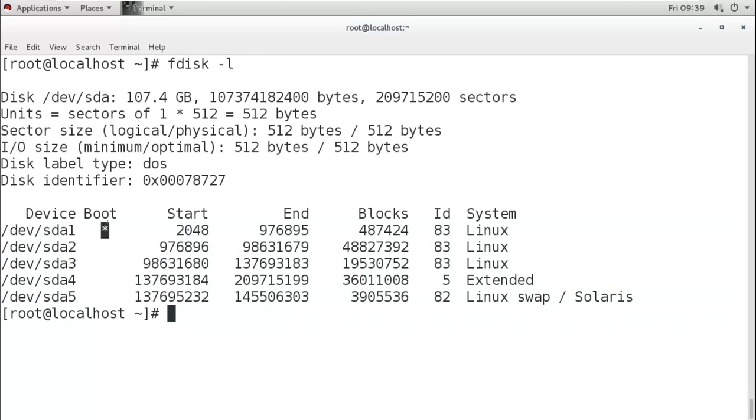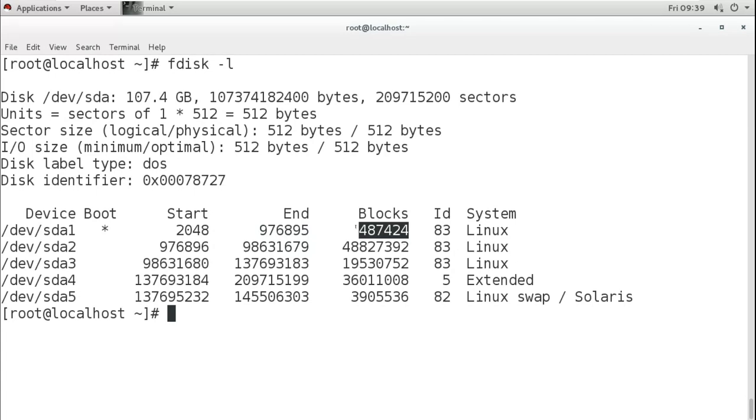Remember, the first partition will always be the boot partition. That means your system is booting from this partition. Then it is showing you the size of the partition in sectors. Like the first partition is starting from sector 2048 and it is ending on this sector. And if you want to see the size, it is showing in blocks also, and blocks you can assume like a byte.